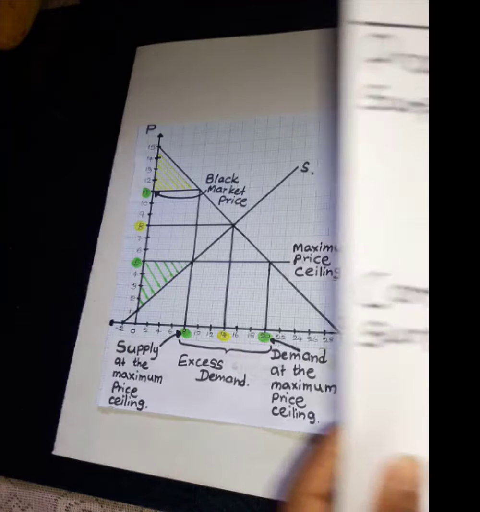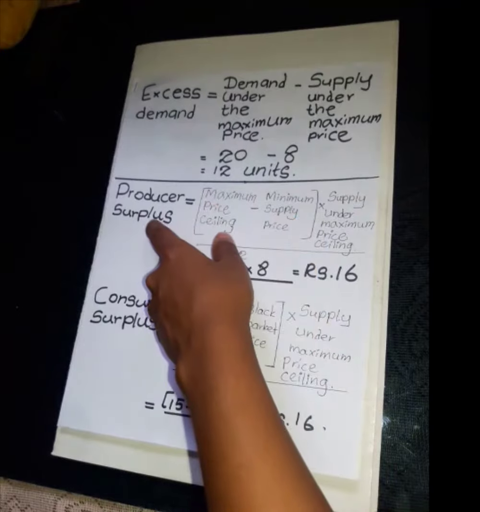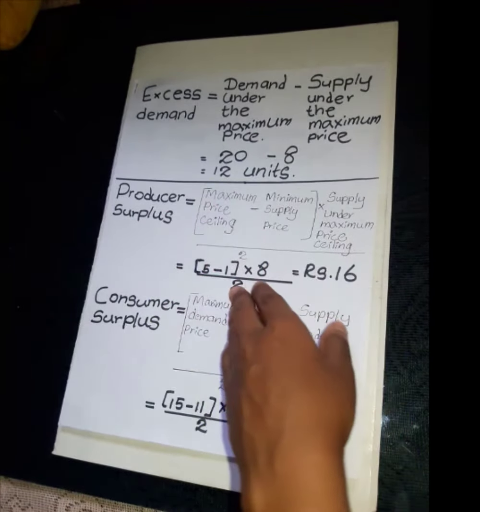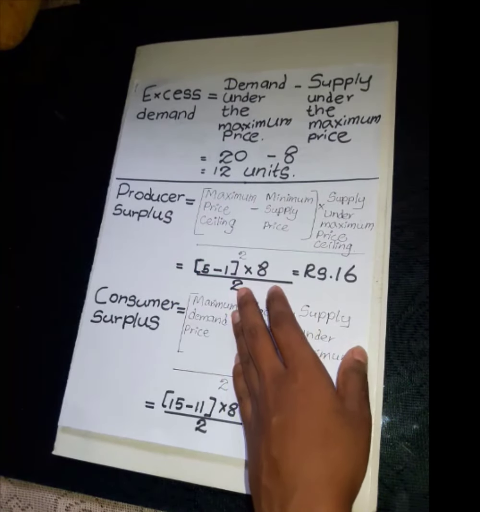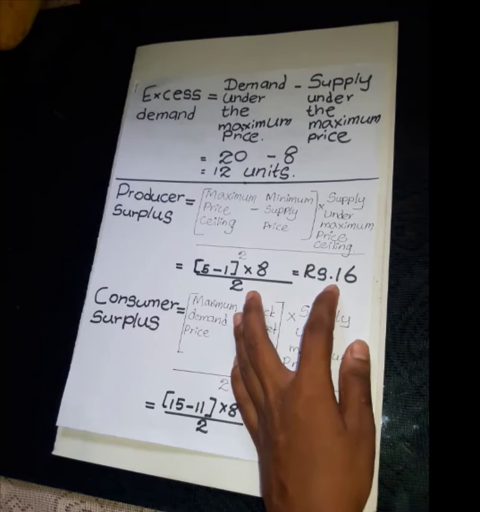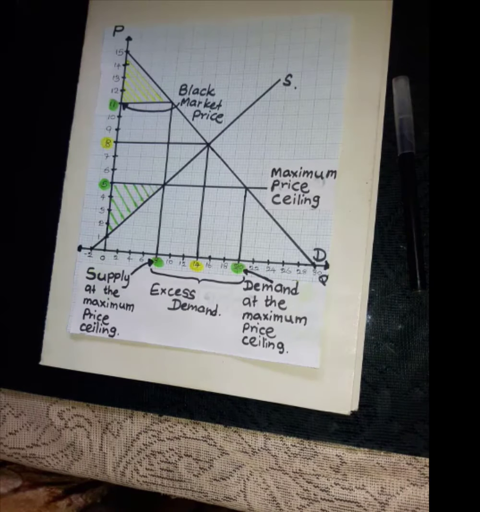You can also see it like this. This is the producer surplus calculation formula, and here is our calculation. So, now the producer surplus is equal to 16 rupees.